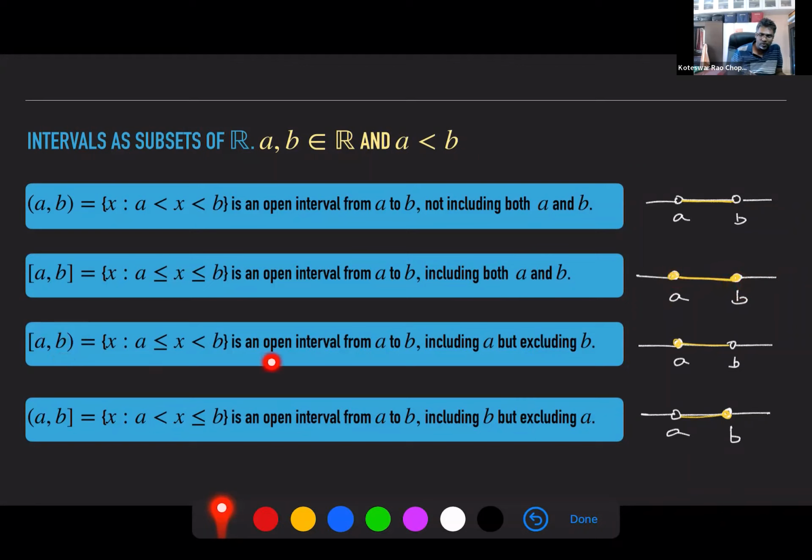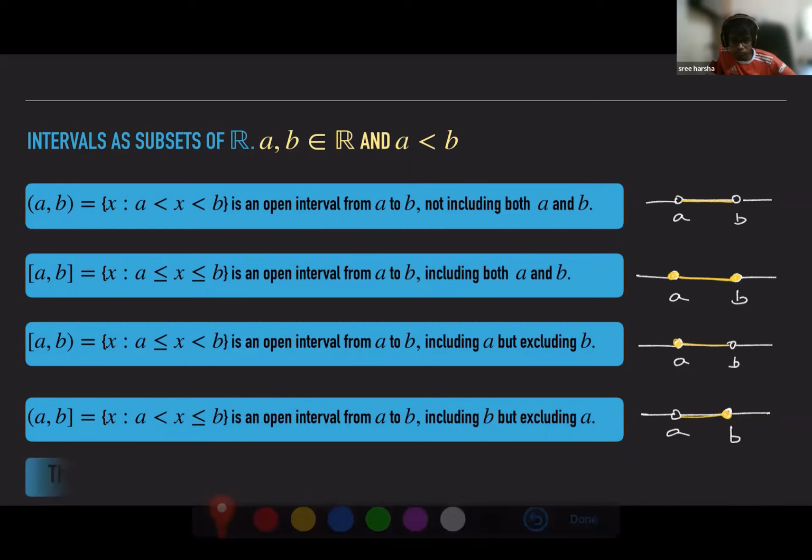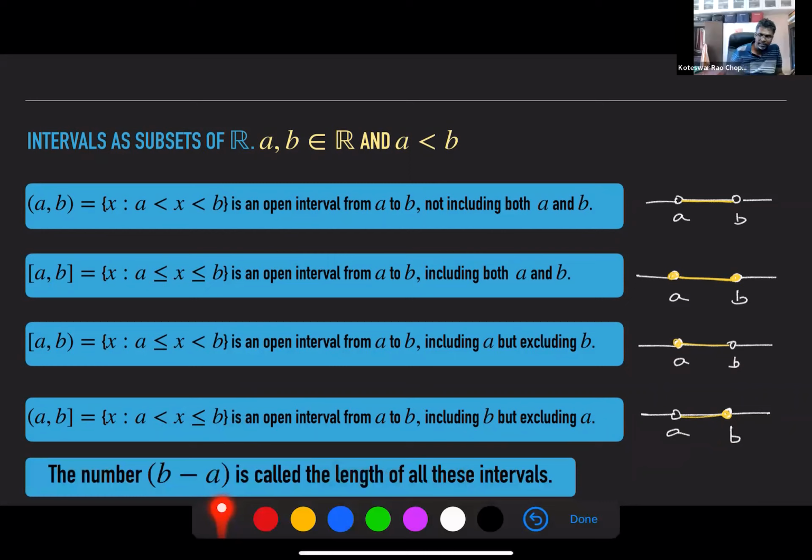This is an interval from A to B, including A but excluding B. Again, you see the diagram here. And if the left side is normal and the right side is a square bracket, you're including B, not including A. Are we okay here? Yes. In each of these cases, if you take the distance between B and A, B minus A, it is called the length of these intervals. You just call this length.